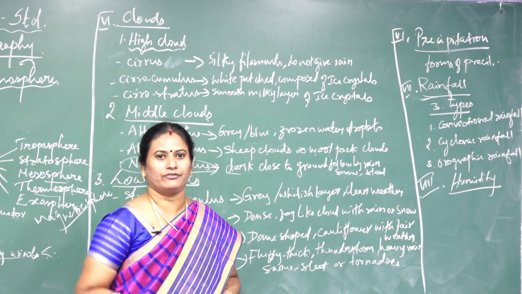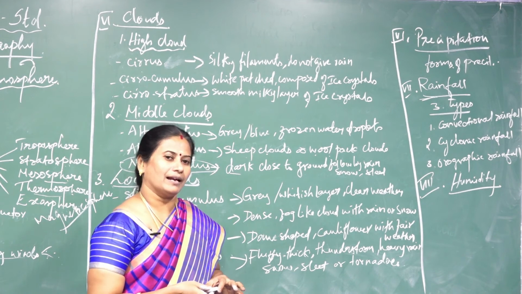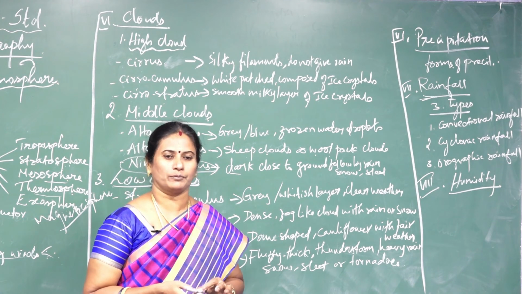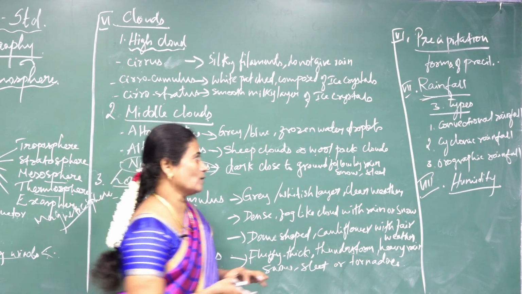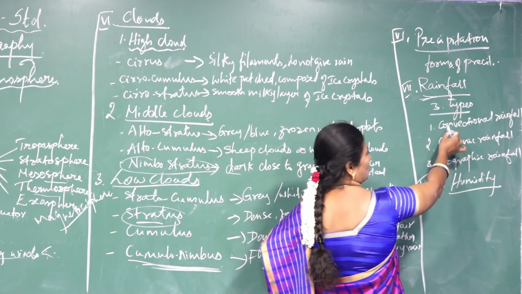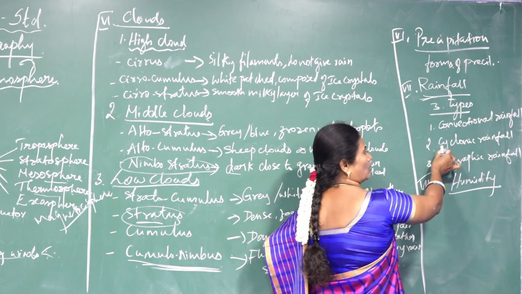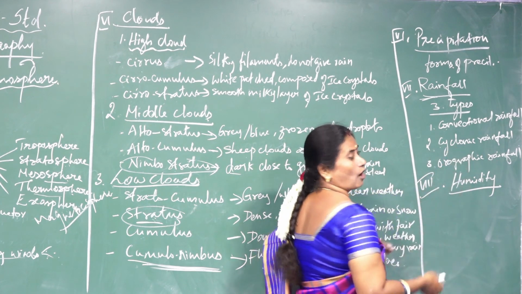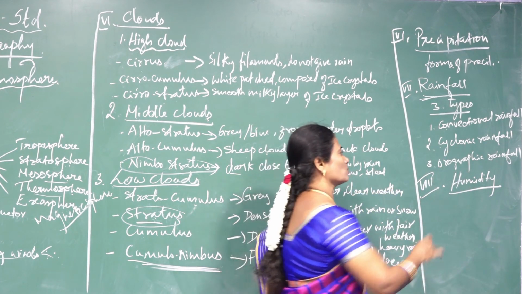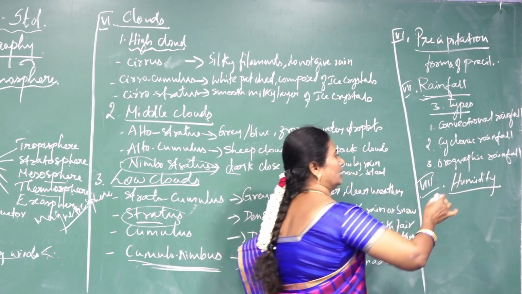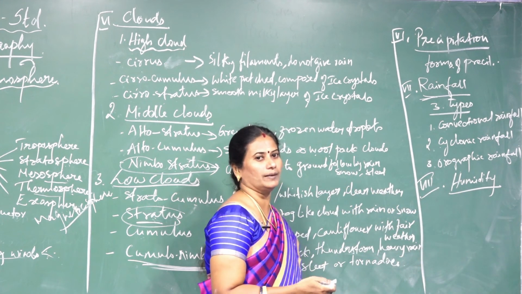That is rainfall. Here there are 3 types of rainfall I am going to explain. First is convectional rainfall or 4 o'clock rainfall, then cyclonic rainfall or frontal rainfall. The last one is orographic rainfall or relief rainfall.